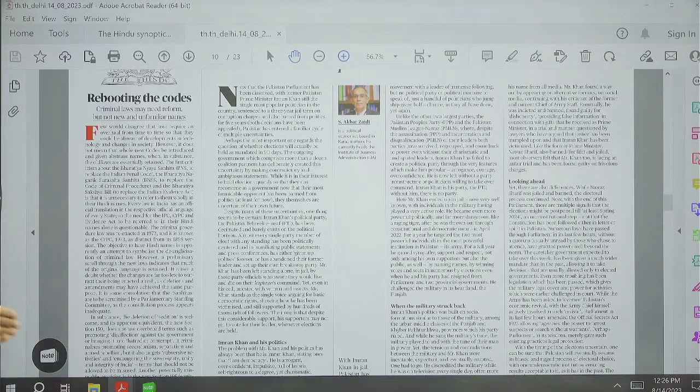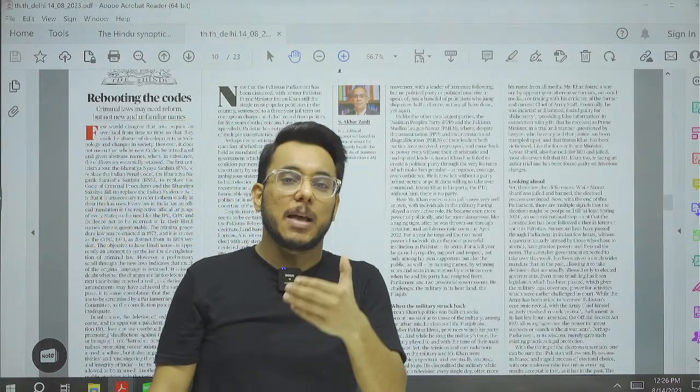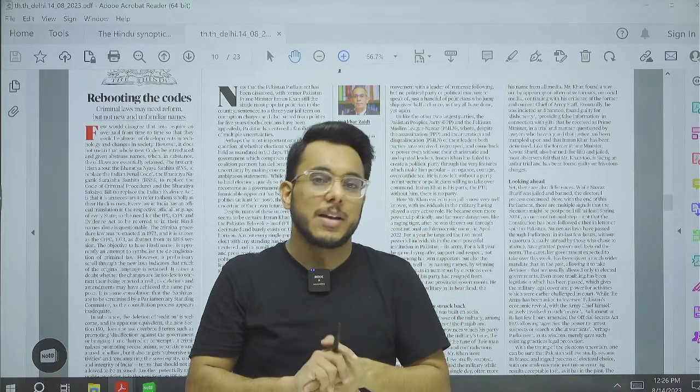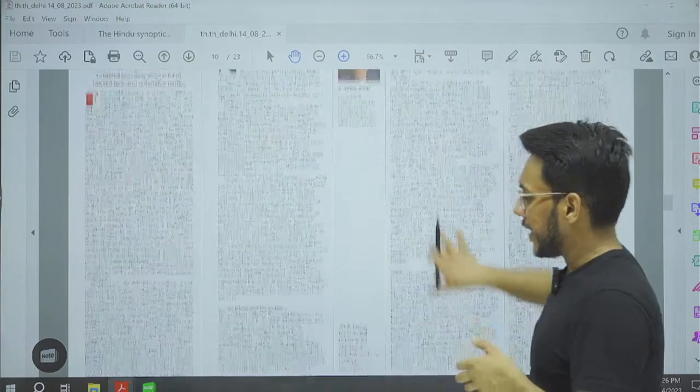However guys, I will not advise you to go too much in detail on this right now, because once the bill is passed as an act, then you need to go into detail, because till then there might be changes that will come in this particular law. Then further moving on,